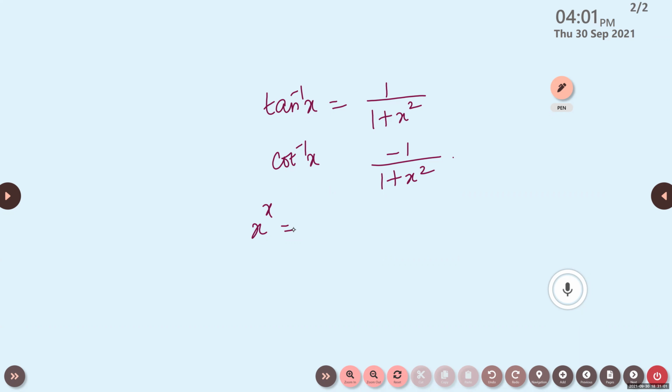Punya, derivative of x raised to x is? X raised to x into 1 plus log x.